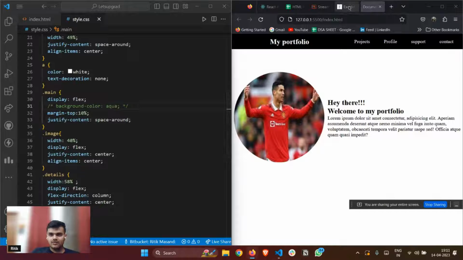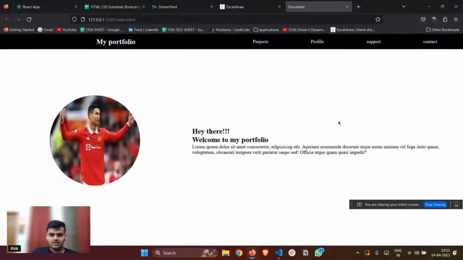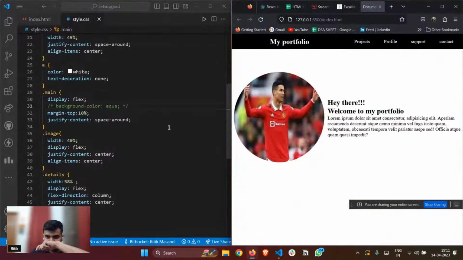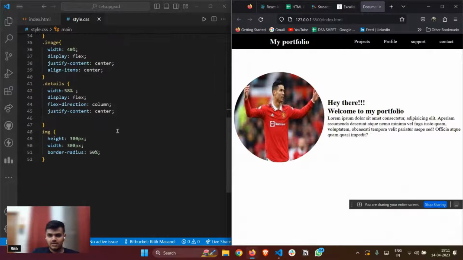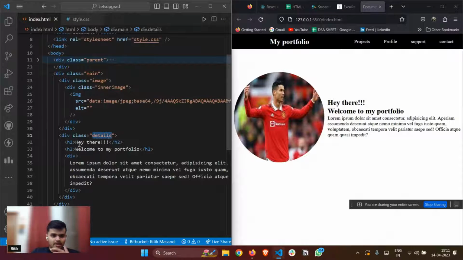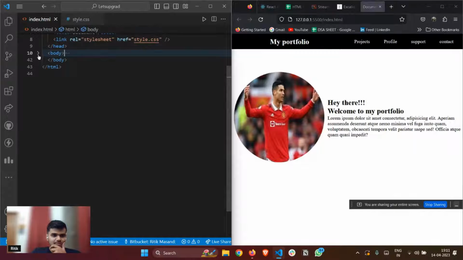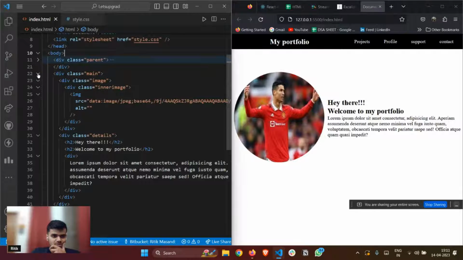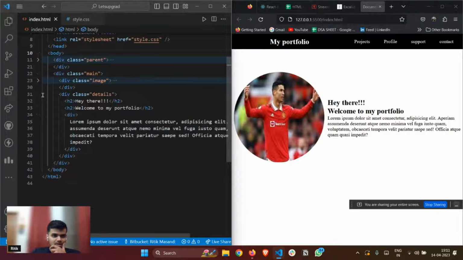Now what have we got after this? Now we have to add sections to it. As soon as we are done with this part, I'm thinking, first of all, let's do one thing. Let me go to the details part, or let me just close the image part. This is the detail part that we have.